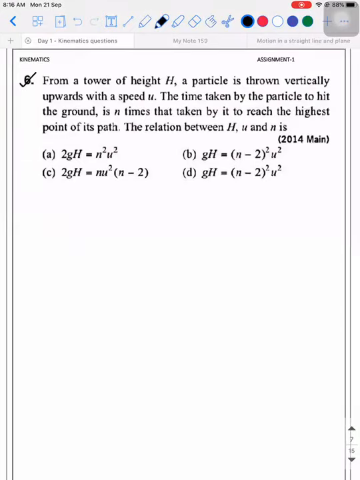From a tower of height capital H, a particle is thrown vertically upwards with a speed u. The time taken by the particle to hit the ground is n times that taken by it to reach the highest point of its path. The relation between capital H, u and small n is. So what is there? There is a tower of height capital H. And what is happening to the particle? The particle is thrown vertically upwards with the speed of u. The time taken by the particle to hit the ground is n times the time taken by it to reach the highest point of its path. The relation between capital H, u and n is.